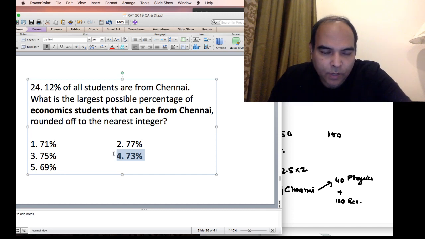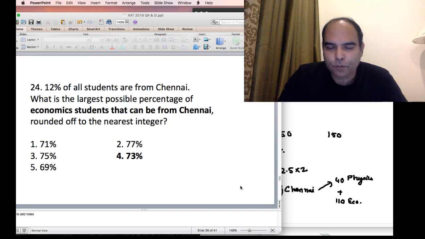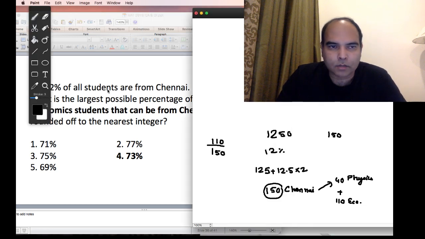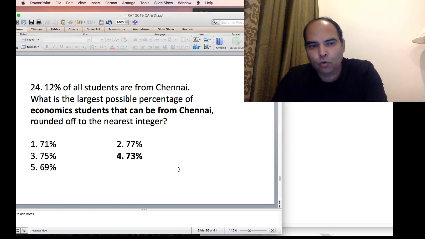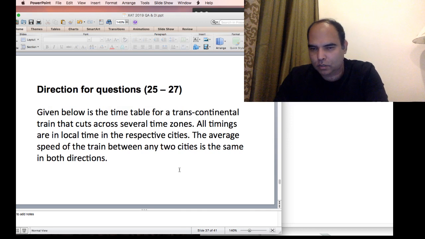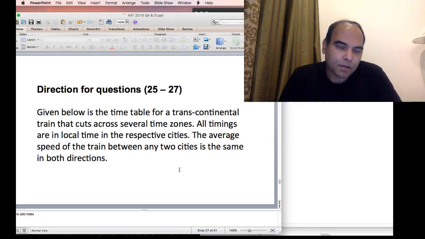So you can see that when I'm talking about getting 6 marks in 15 minutes, it is not a joke. It's quite doable in this thing, especially if you look at this set from the XAT 2019 paper. Of course, in that year, because of that error, the second and third questions were not doable, so that lost this thing. But this was an interesting set because this is based on a simple logic that you need to understand. And this is a timetable for a transcontinental train that sets across several time zones.